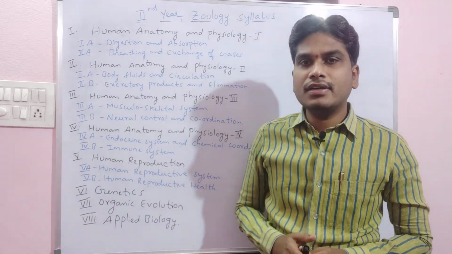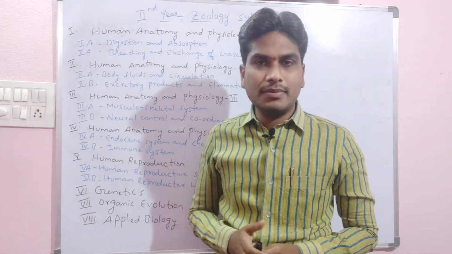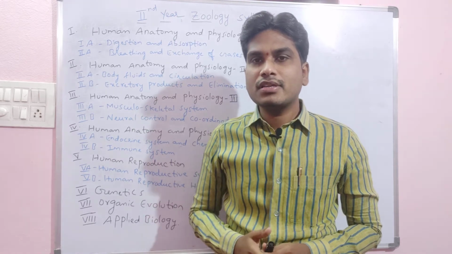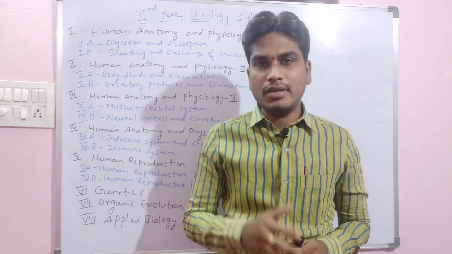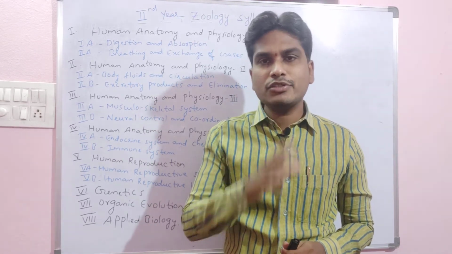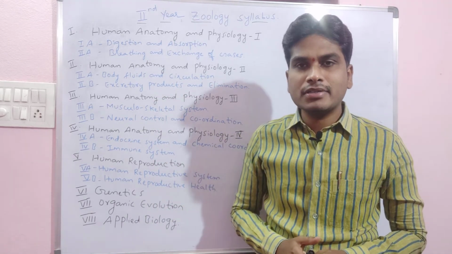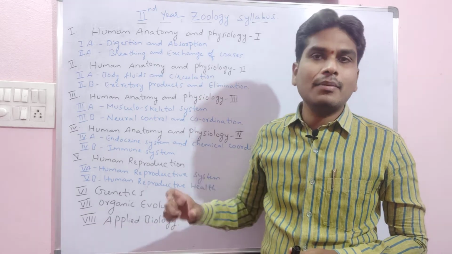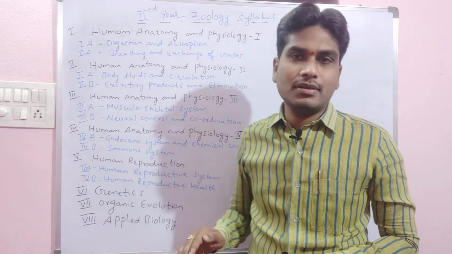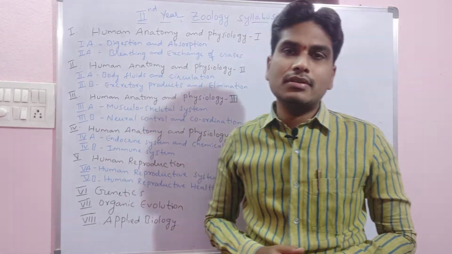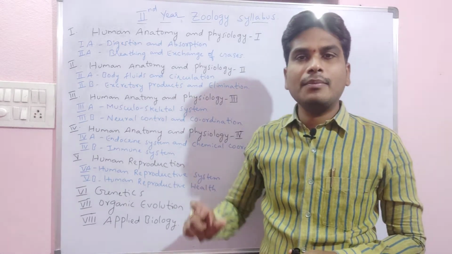And when we are moving to the second year zoology intermediate syllabus, as we know, the first year zoology syllabus is completely consisting of basic zoology. The second year zoology intermediate syllabus is completely focusing on human anatomy and physiology. That means mostly half of the syllabus is human anatomy and physiology.